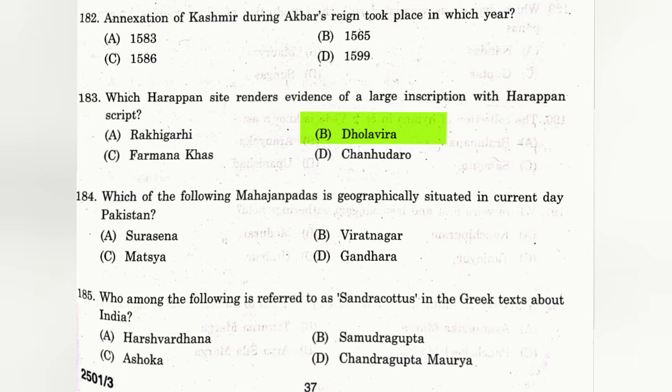Question number 184. Which of the following Mahajanapadas is geographically situated in current-day Pakistan? The answer is D. Gandhara. Question number 185. Who among the following is referred to as Sandrakottos in the Greek text about India? The answer is D. Chandragupta Maurya.